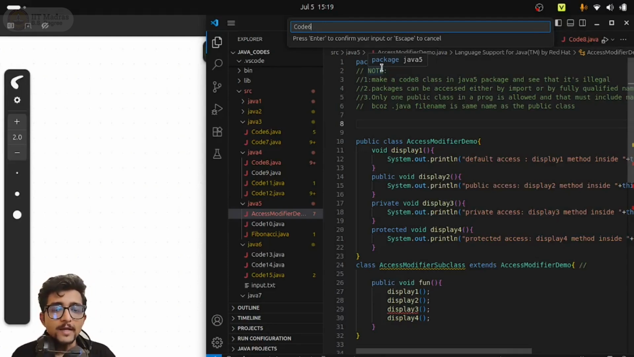And later on, let's say you have code6.java inside the Java 4 package. Later on, if at some other part of the code I want to reference this Java 4's code6, I can reference it by using the fully qualified name. Now, what do we mean by fully qualified name?